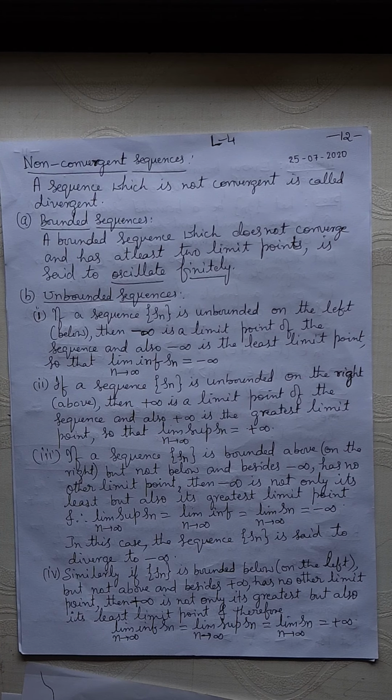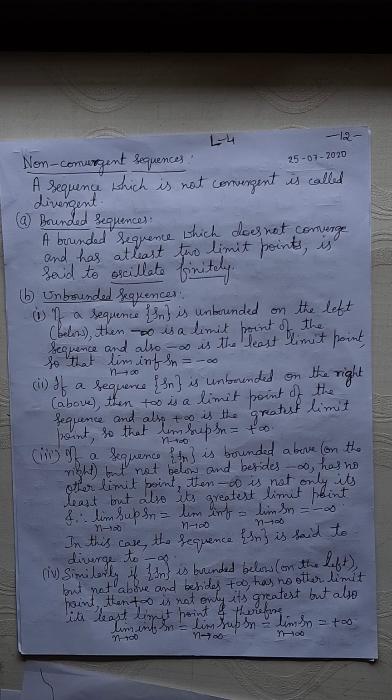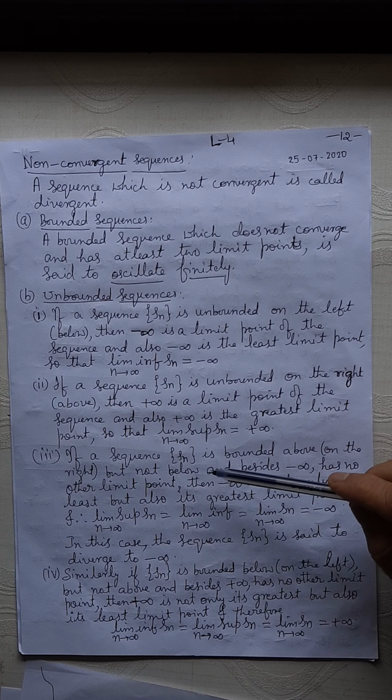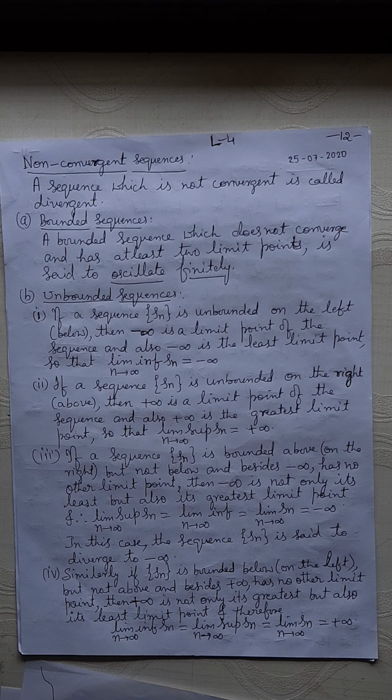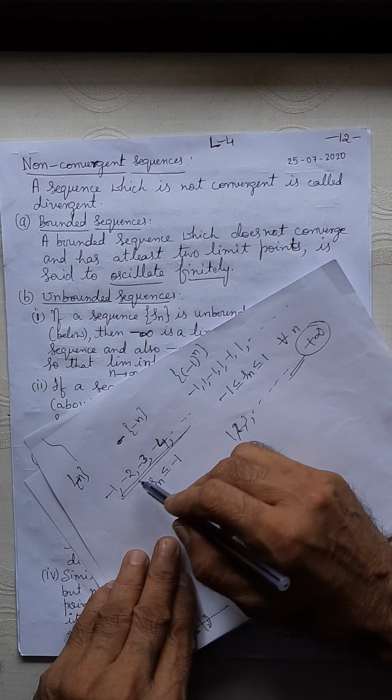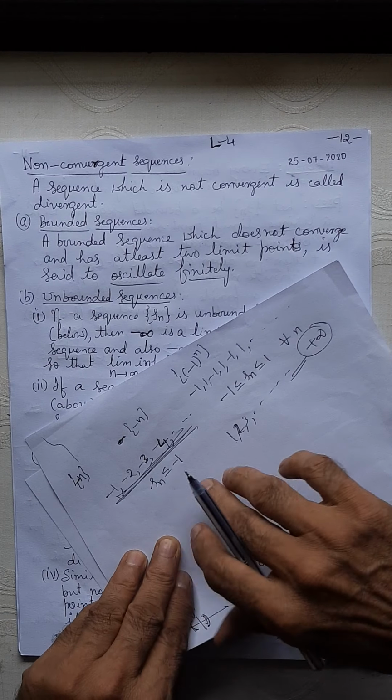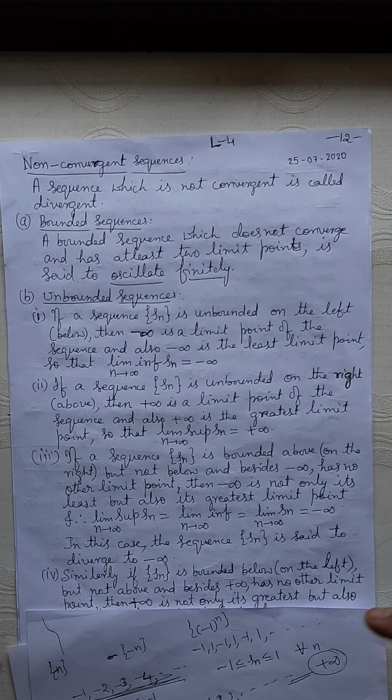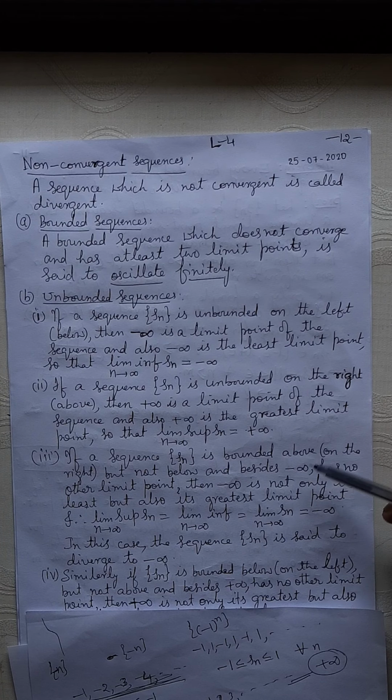So, okay, fine. Coming to the third case, if a sequence Sn is bounded above but not below, fine. If it is not bounded below, what is the limit point? Minus infinity. Besides minus infinity, suppose it has no other limit point. There is no other limit point, only minus infinity is the limit point, then it is also the greatest limit point. Fine.